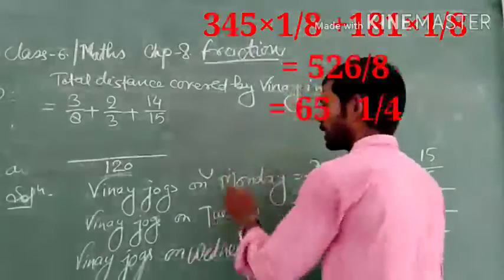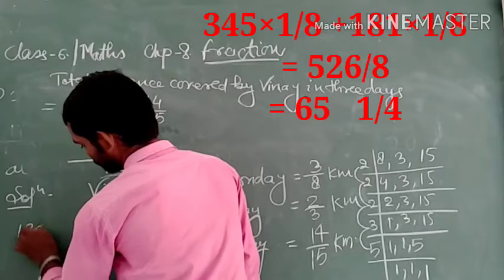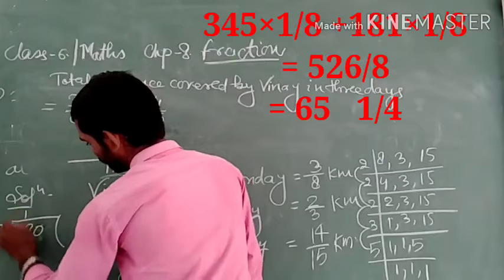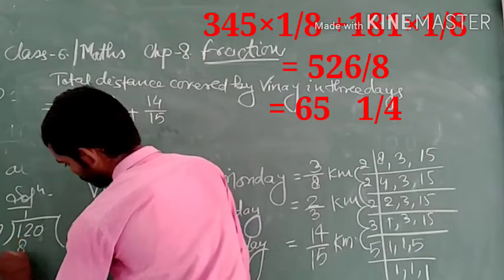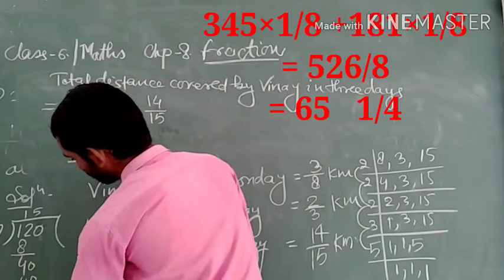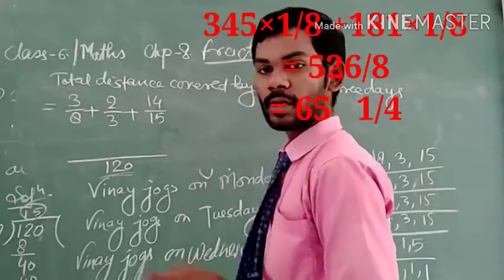When we divide 120 by 8, 8 times 15 is 120.